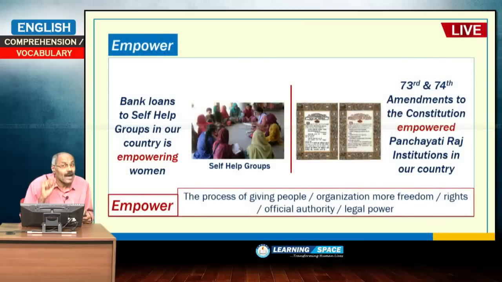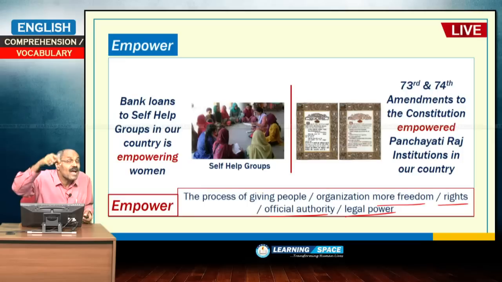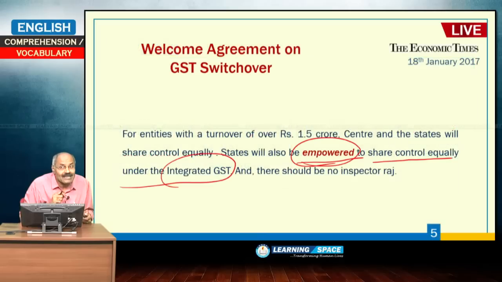Empowerment we discussed last time. Empower means giving power to the people, or you can say giving more freedom, more rights, official authority, legal power. Under these circumstances, empowerment is used. Bank loans to self-help groups in our country is empowering women. Yesterday we discussed the 73rd and 74th amendments to the Constitution, which empowered Panchayati Raj institutions in our country. So, empowerment is giving more freedom, more rights, more official authority, more legal power. Under those circumstances, this empowerment is used.